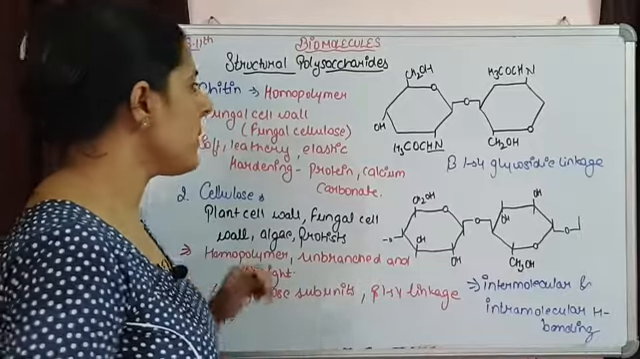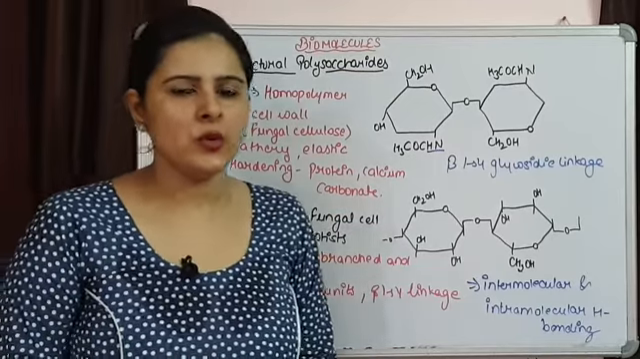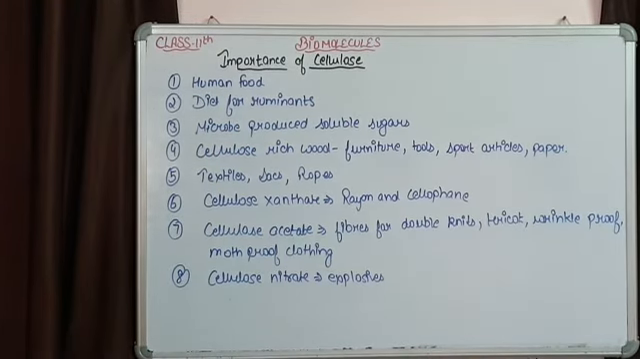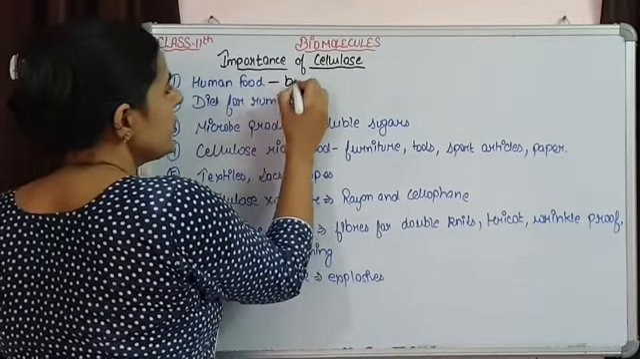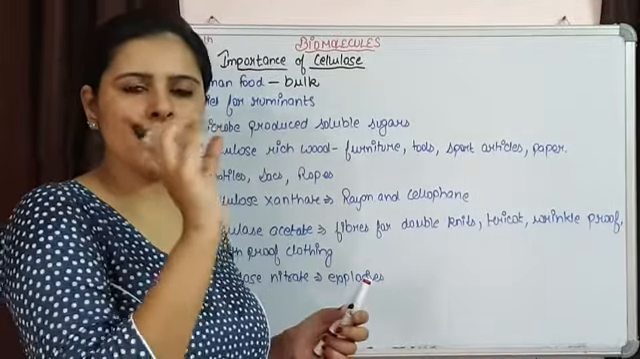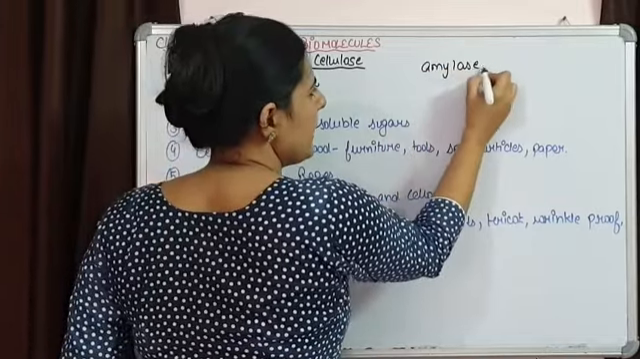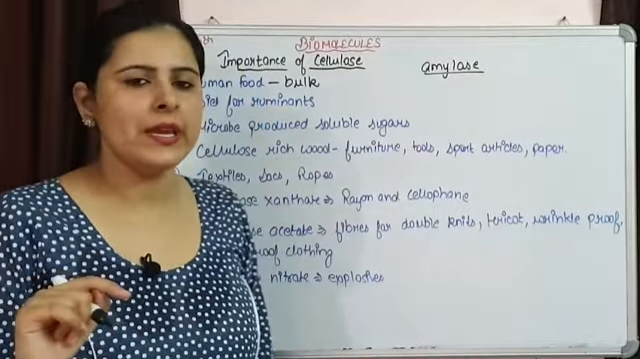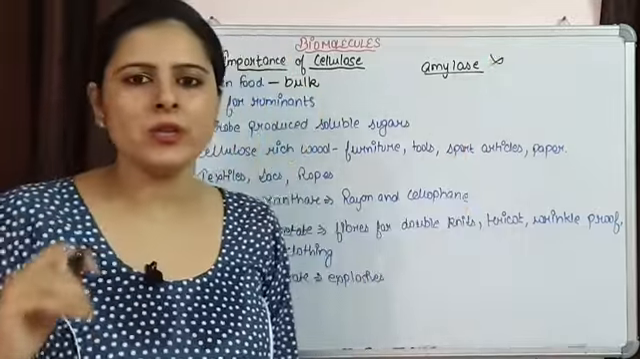Now let's see a list of the functions provided by cellulose. These are the importance of cellulose. They make up the bulk of human food. We take cellulose in our diet, but because it is a polymer of beta glucose, the amylases, which break down carbohydrates made of alpha glucose, are not able to break down this cellulose.